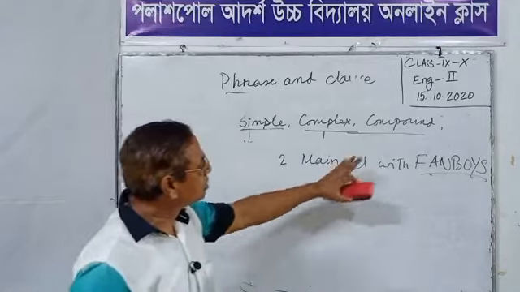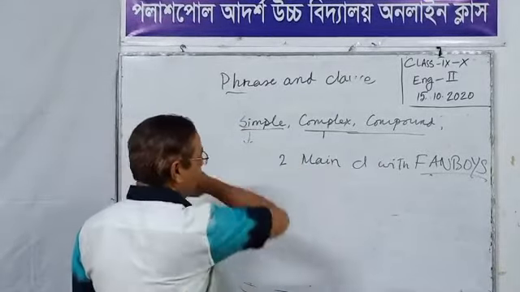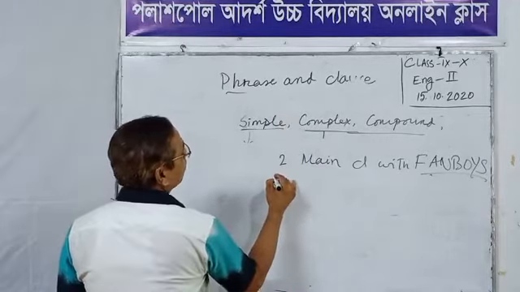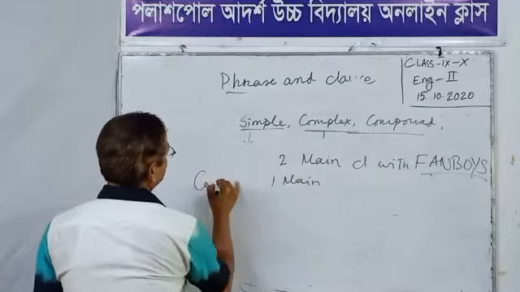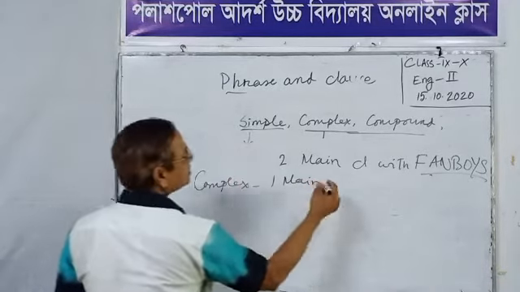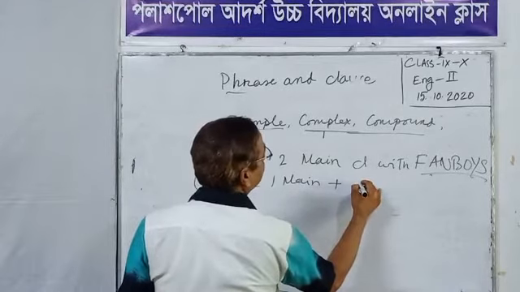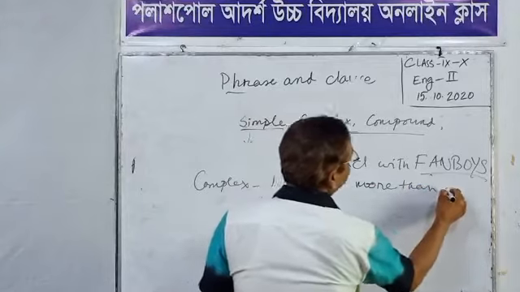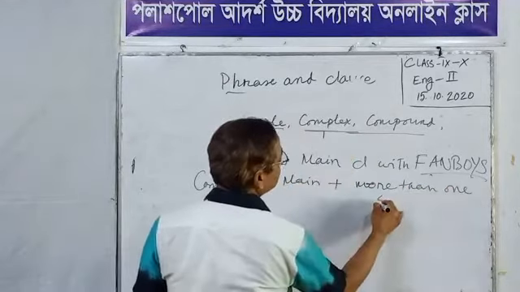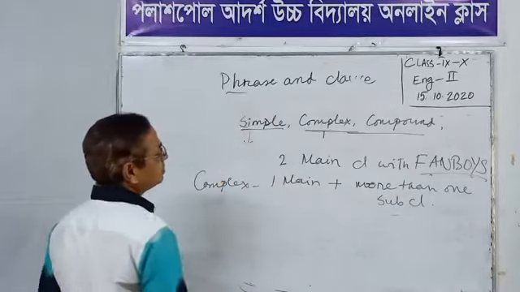A coordinating conjunction is used in a compound sentence, but in a complex sentence a subordinating conjunction is used: one main clause, more than one subordinate clause.